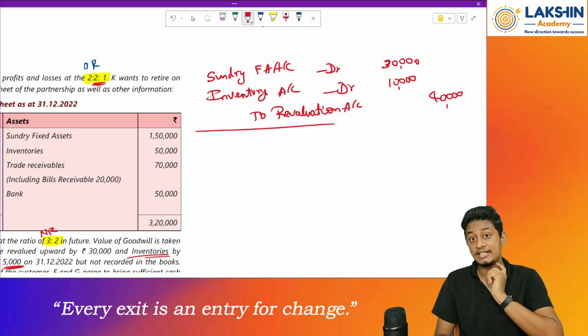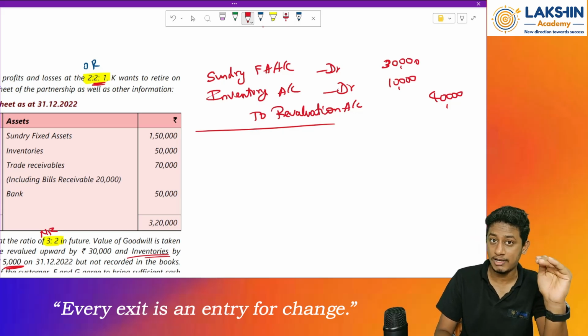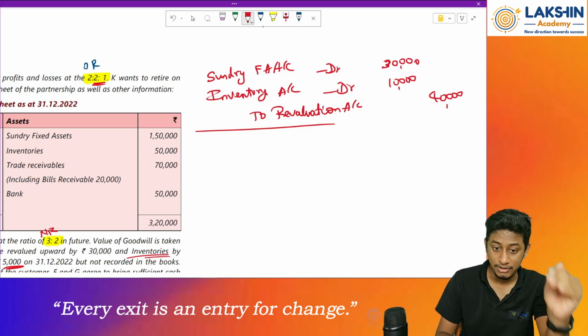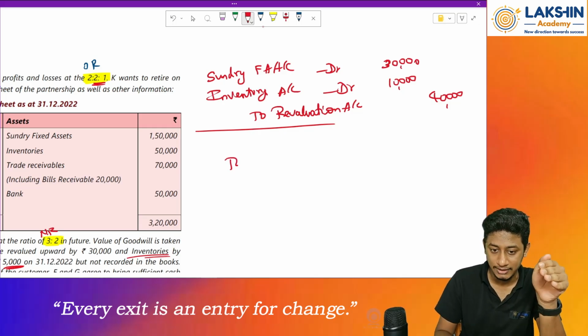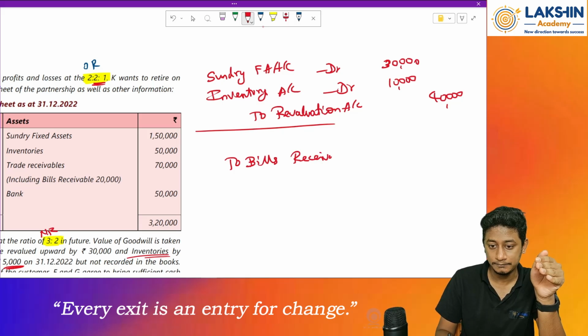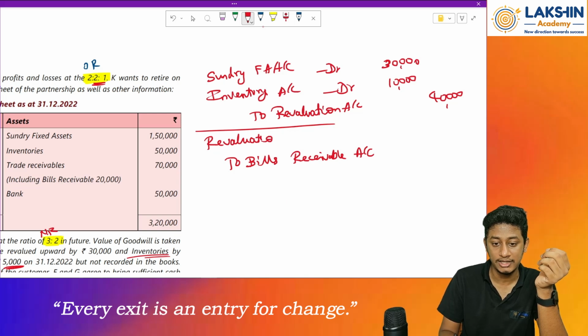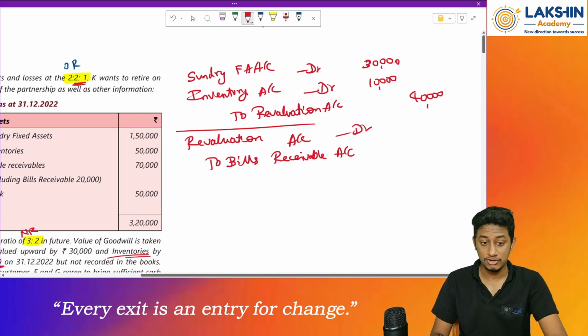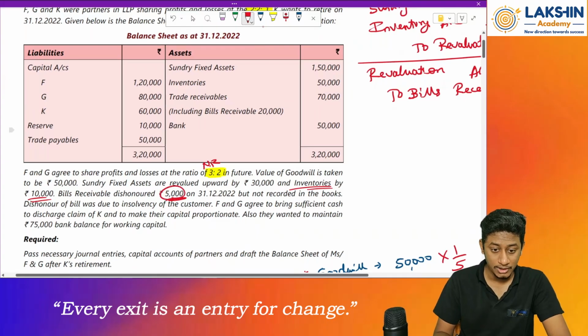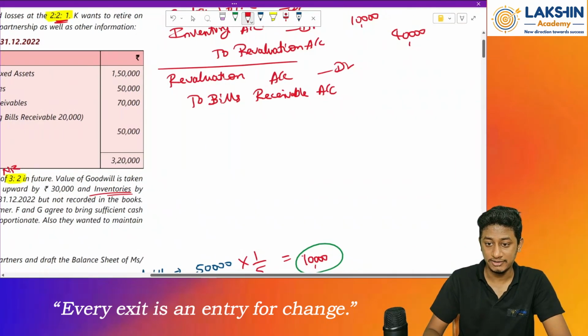Then again, there's a decrease in the bills receivable value. When an asset like bills receivable decreases, we will credit the bills receivable account, so revaluation account is debited with bills receivable account, by rupees 5,000.